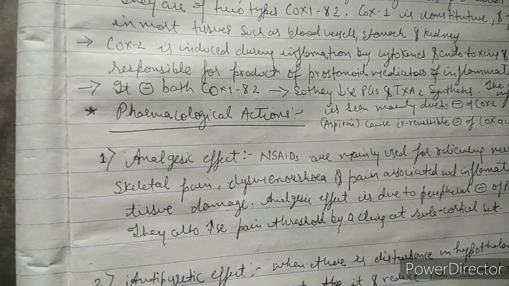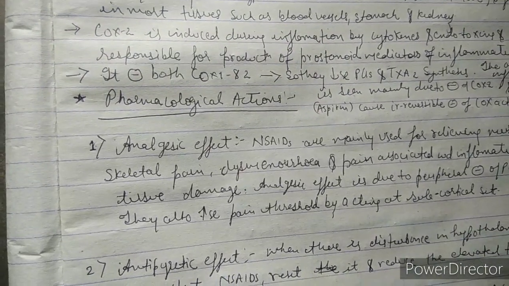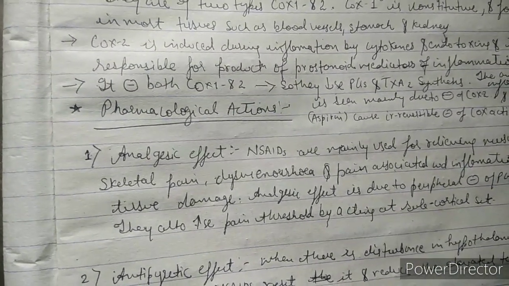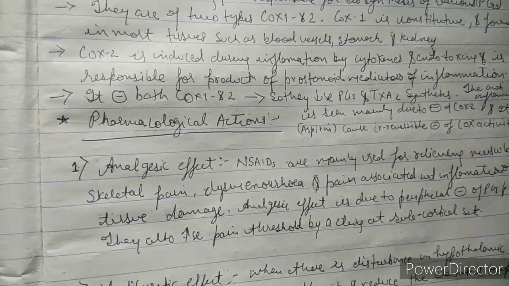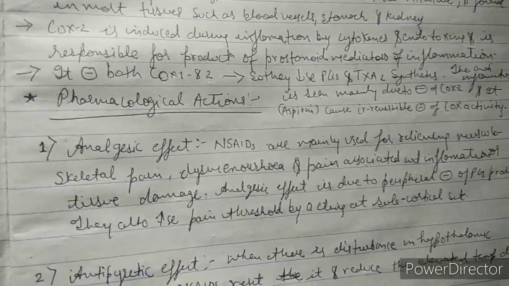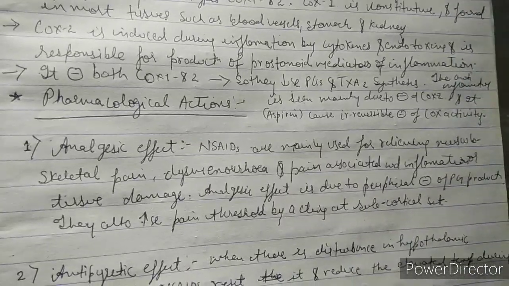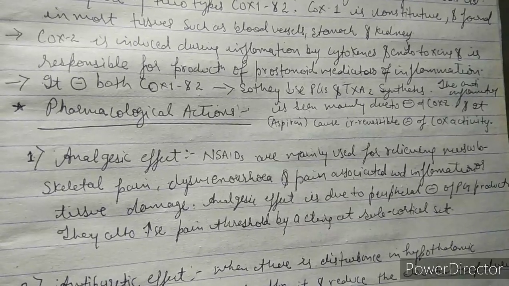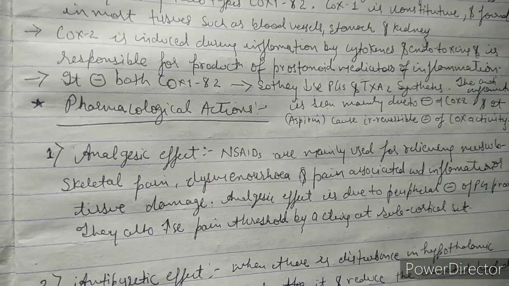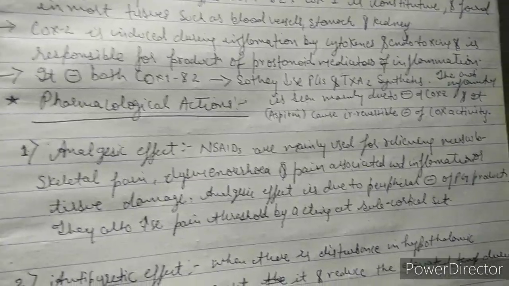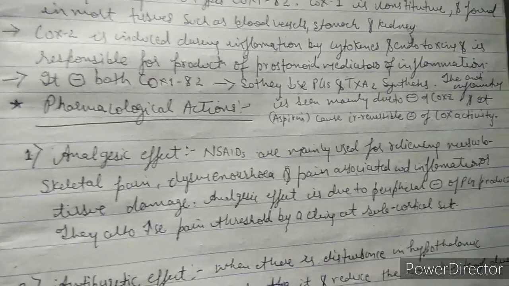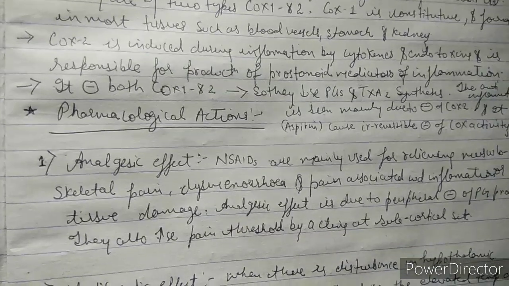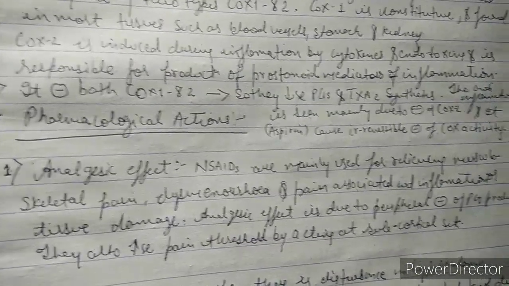So guys, basically which enzyme is responsible for inflammation? That is COX-2. So if we have to give an anti-inflammatory drug, the drug must inhibit the COX-2 enzyme. Now what is the mechanism through which aspirin and most of the other NSAIDs work? Basically they inhibit both COX-1 and COX-2. If they are inhibiting COX-1 and COX-2, they will decrease the synthesis of prostaglandin and thromboxane A2. And so the anti-inflammatory action is seen, mainly due to the inhibition of COX-2.